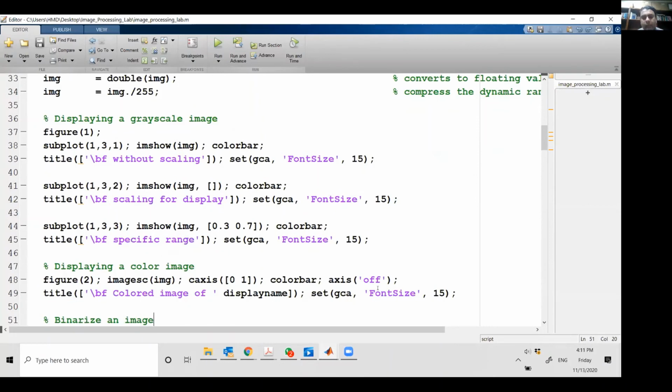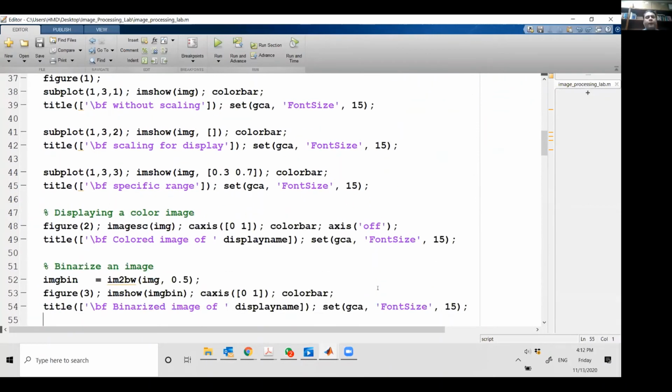Okay. So now let's say that we want to display the color image. So for color image, I'm going to use image SC command. और मैं image जो मेरा IMG है, जो मैंने read किया, उसको मैं plot करूंगा. It is going to use the intensities to derive the color map. और ये color axis अगर आप कलर बार, तो सिर्फ कलर बार शो करती है। सी एक्सिस ये बताता है कि मिनिमम वैल्यू क्या होनी चाहिए, मैक्सिमम वैल्यू क्या होनी चाहिए।